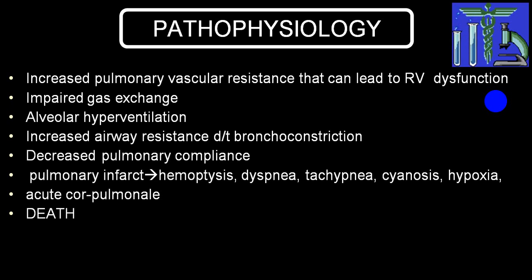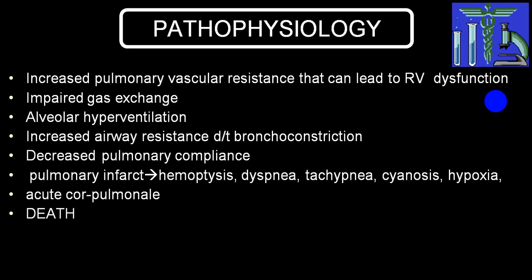Secondary to occlusion of the pulmonary artery, there is impaired gas exchange, alveolar hyperventilation, increased airway resistance, hypoxia. Because of hypoxia, bronchoconstriction. Secondary to that, again there will be pulmonary vasoconstriction leading to further elevation of vascular resistance, decreased pulmonary compliance, and because of persistent occlusion, now there will be a pulmonary infarct, and that portion which has infarcted will not be functioning.